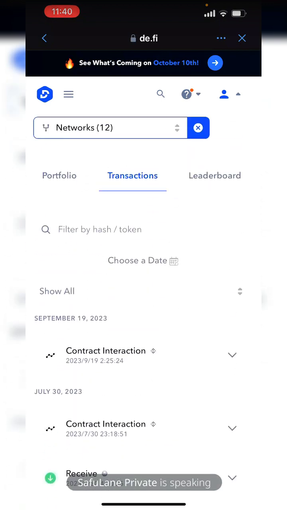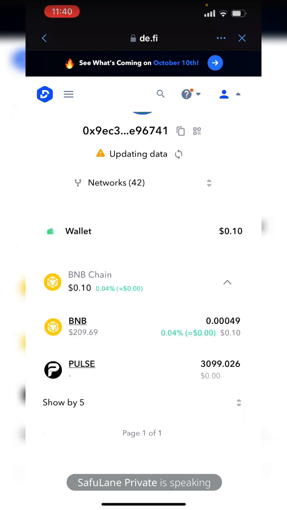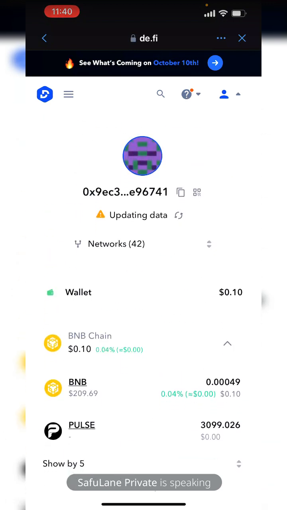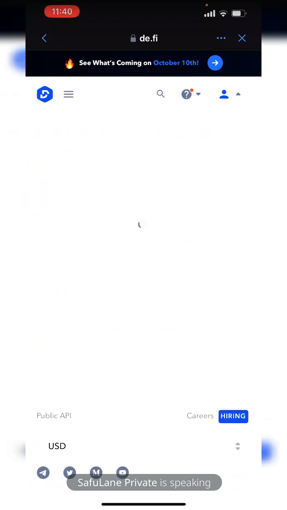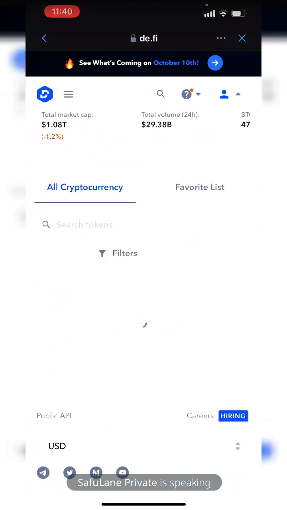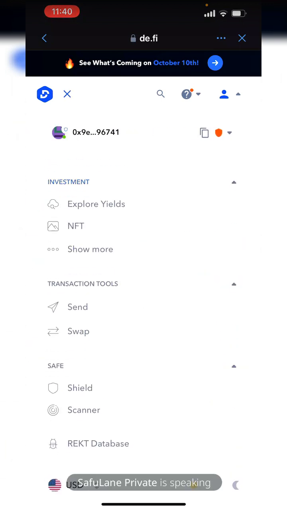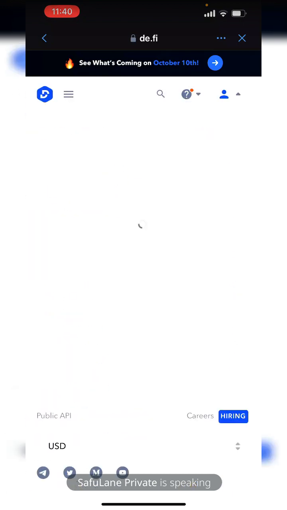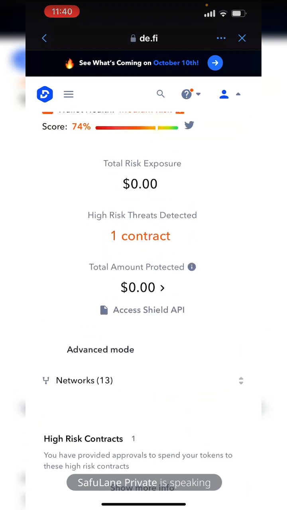Transactions. Basically, something they are trying to do is what is being offered by the bank and all. Okay, so there's nothing much happening here for now with what I've seen. So let me see crypto markets. What do they have here? Okay. All right. So I think this is where they have their shield, their scanners. Okay. High risk threat detected. That's on my wallet, right?